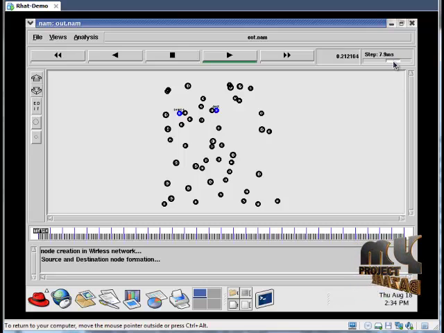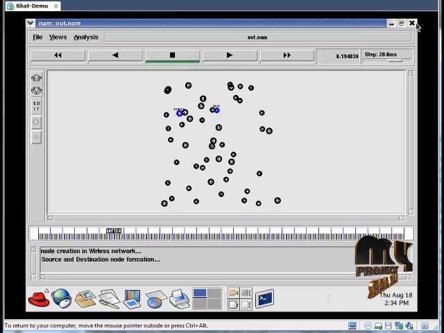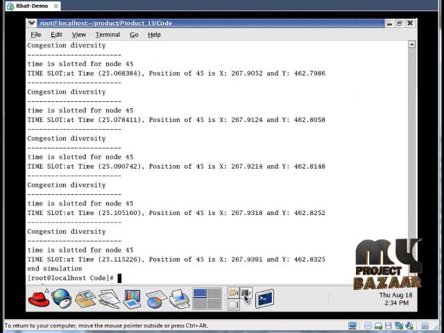We have to increase the speed as well. If the nodes are at a very small distance, it transmits directly to the destination. There the source transmits the information without any relay node. If we run this file again,